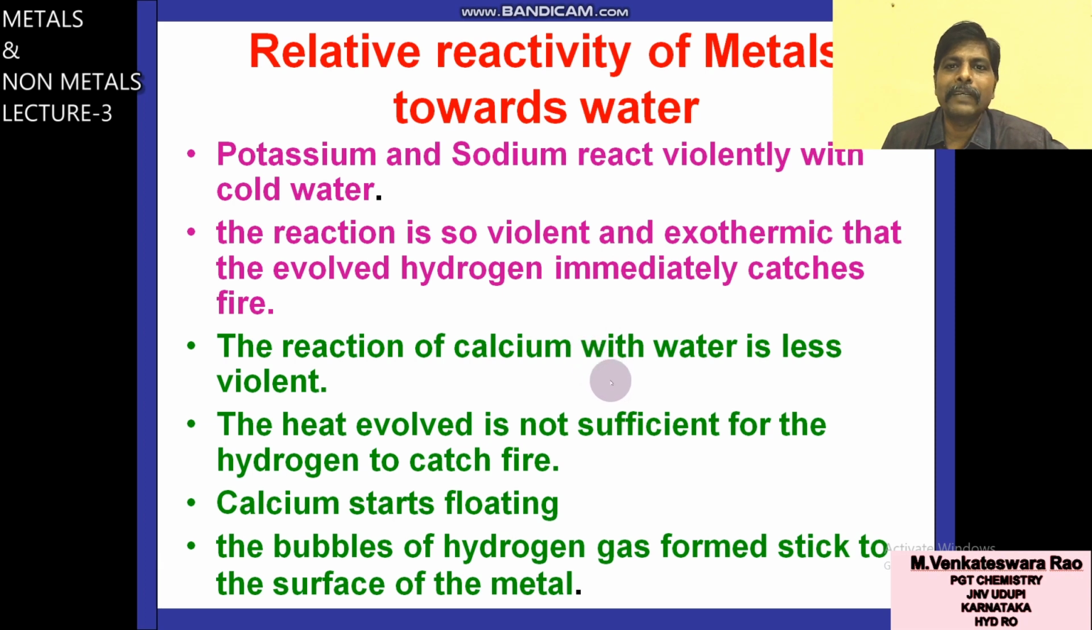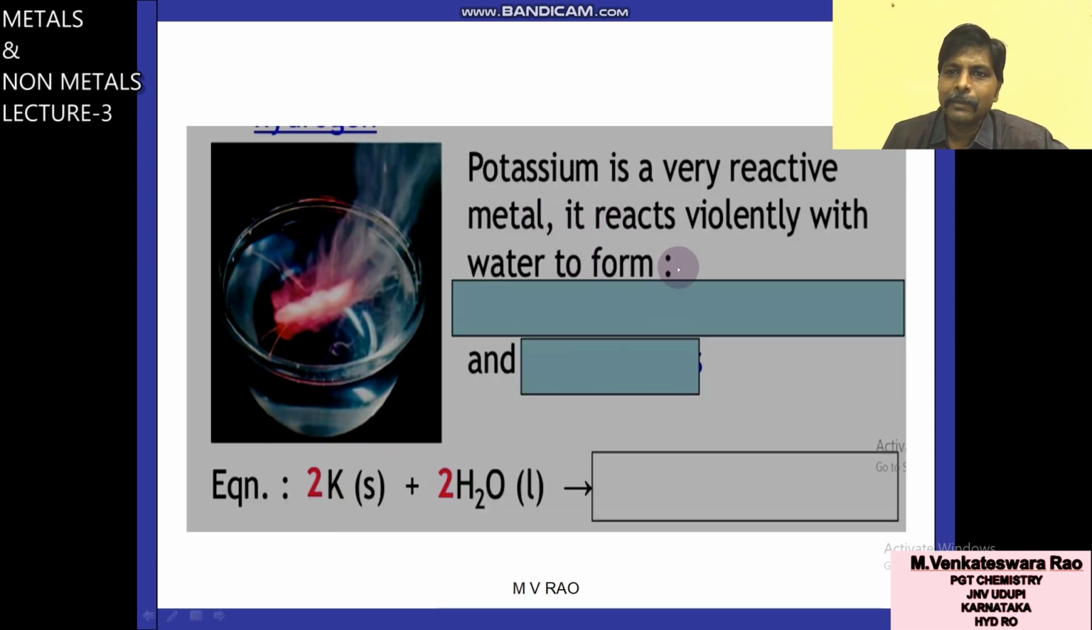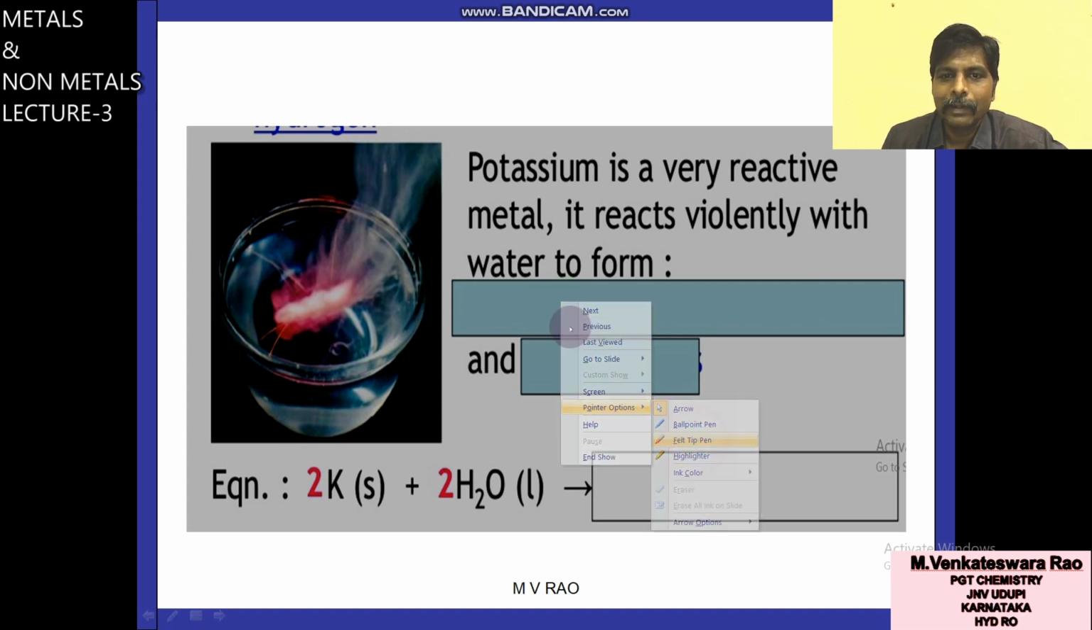So this type of activity they will ask in the exam in this way. Potassium is a very reactive metal. It reacts violently with water to form dash and dash. That means when potassium metal reacts with water, what are the products? What is the first product? What is the second product? Sometimes they will ask to complete the reaction also. What is the first product? To form potassium hydroxide, KOH. What is the second product? Hydrogen gas.